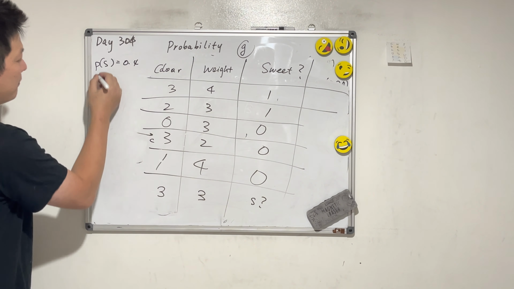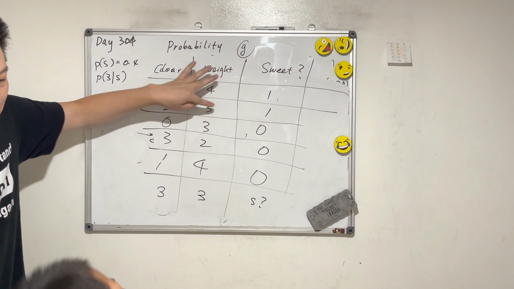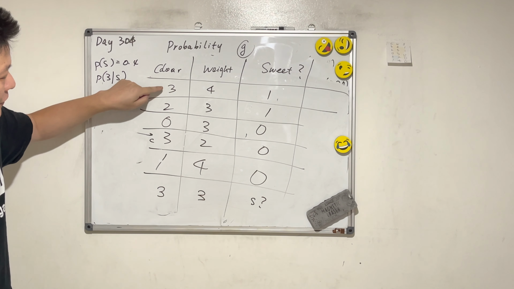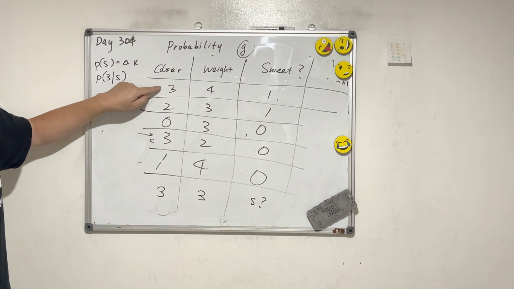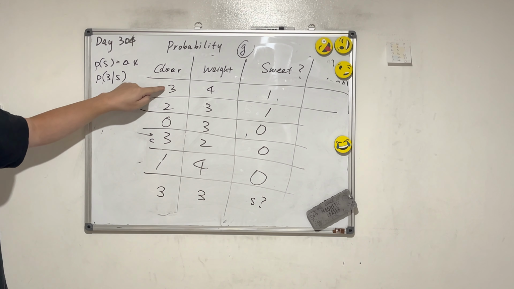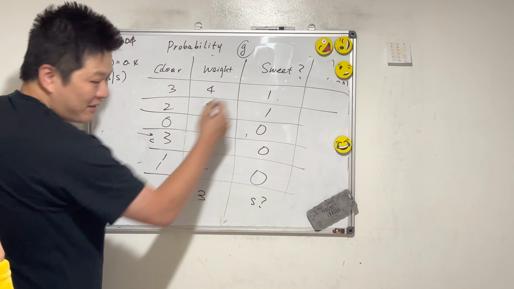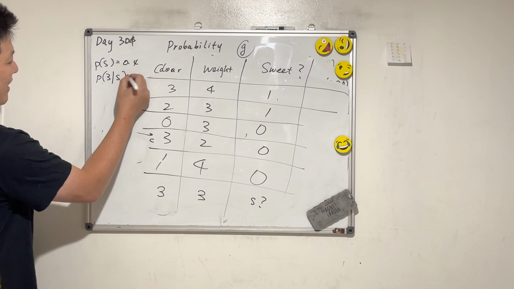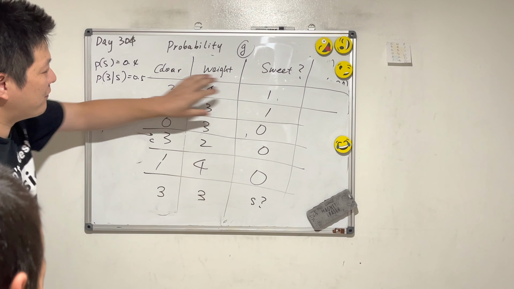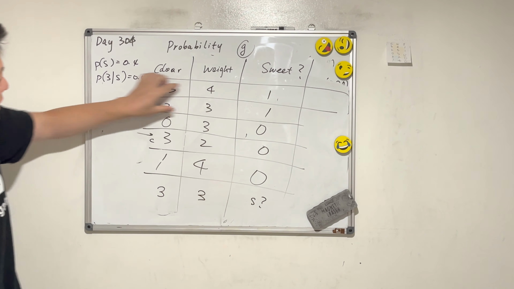Look, we already know there are 2 apples being sweet. And what's the probability of the apple being color 3 among the 2 apples? There's only one difference. One of them is 3, so it's 50%, half. What's the probability of the sweet apple being weight equals 3? Half as well. So this is the weight, and this is the color.